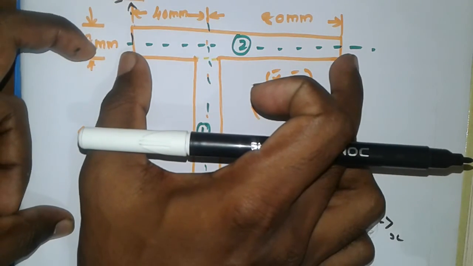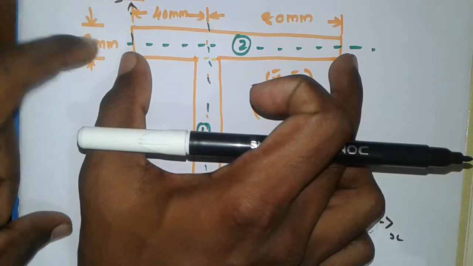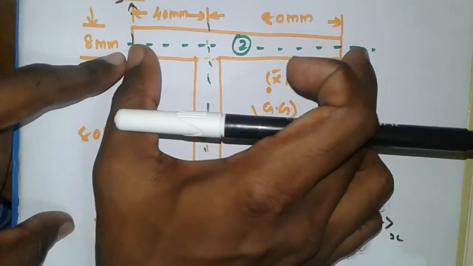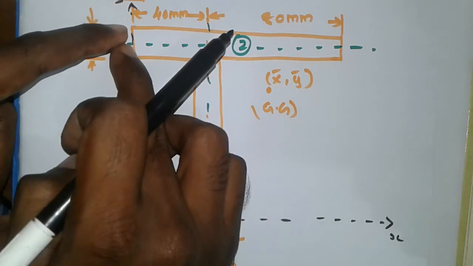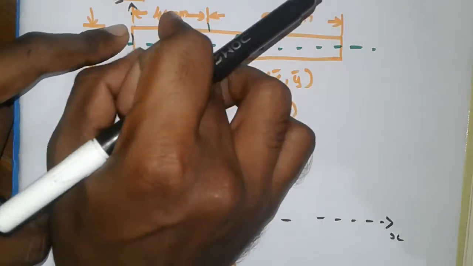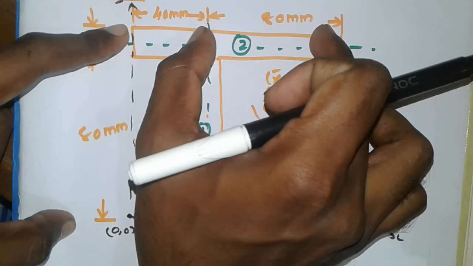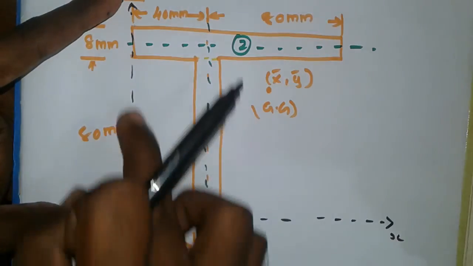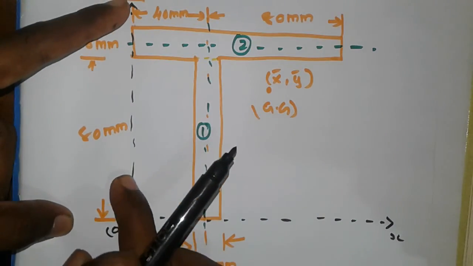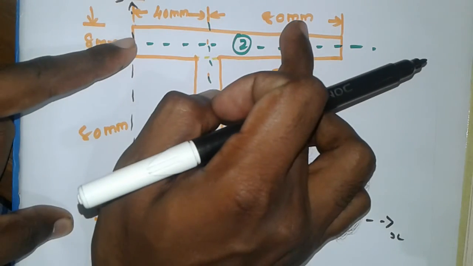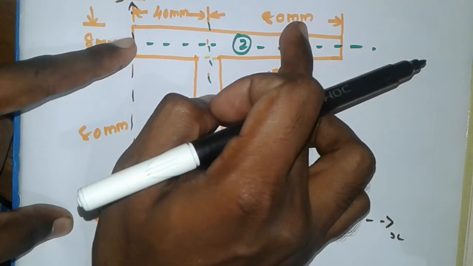When considering this T section, for section 2, what is the midpoint from this axis? The total distance is 40 plus 80, 120 mm.